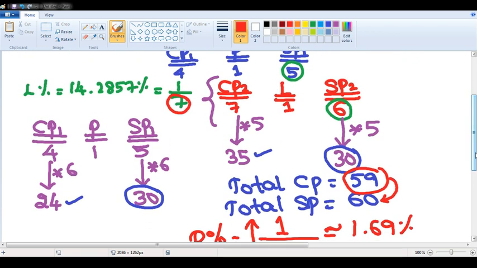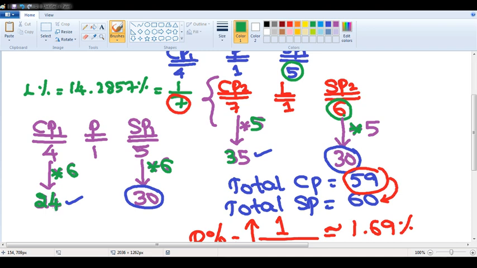I made both of them 30 because the question says the selling price should be 30. So 6 I am making as 30. So multiply by 5. 7 also multiply by 5. 7 into 5 is 35. 5 I am making as 30. Multiply by 6. 4 also multiply by 6. 4 into 6 is 24.